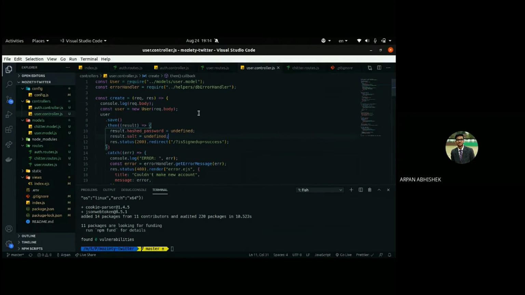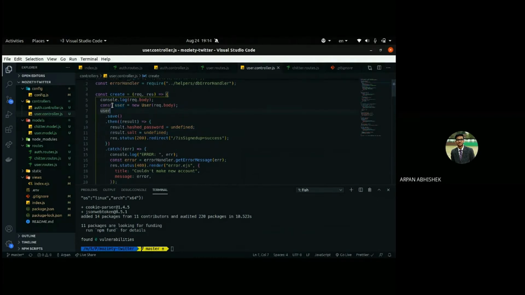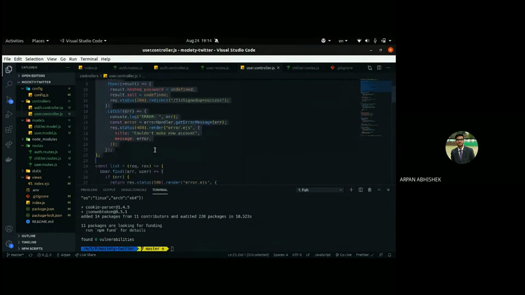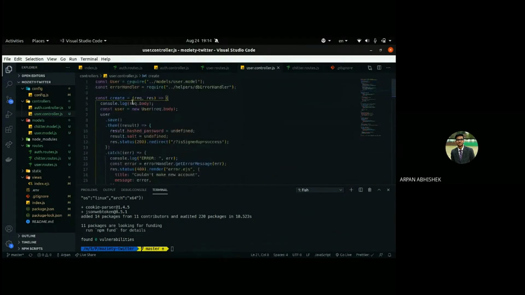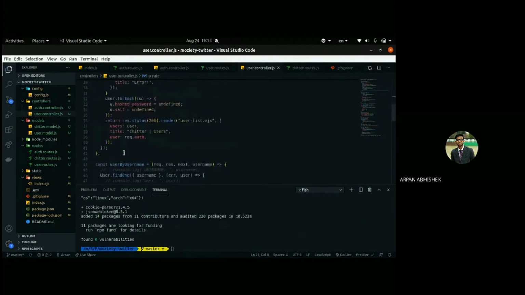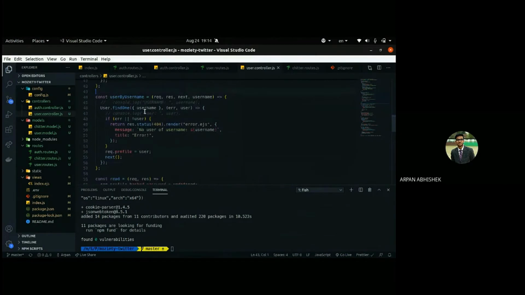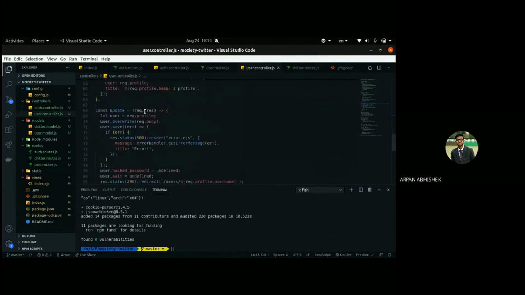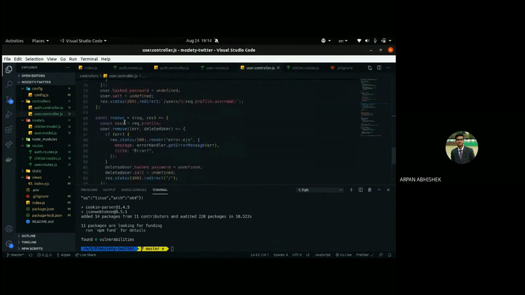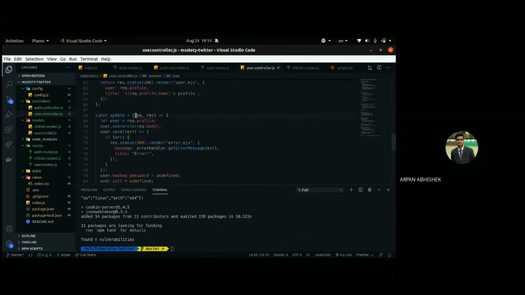Okay, so this one, create, is the sign up process. Basically, we will be creating a user in this create. In the current app we are just using these two. For the most part, we are not removing or updating the user.